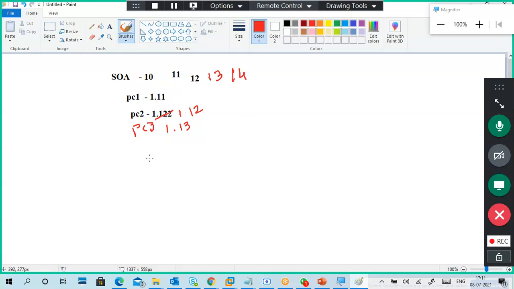Okay. Now what have I done? I deleted this record completely. I deleted, not modified. I deleted the record. Now what is my SOA?